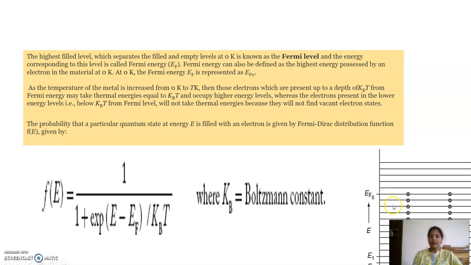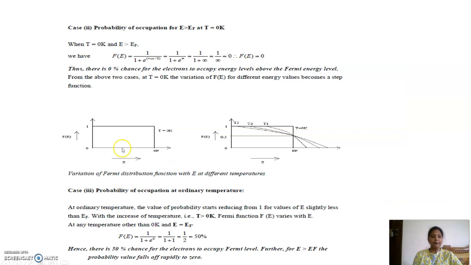Now if you see this diagram, part A is the case at T equal to 0 Kelvin, and part B is the figure at T greater than 0 Kelvin. At T equal to 0 Kelvin, for E greater than EF, all the energy levels are empty, that is, F of E is equal to 0.